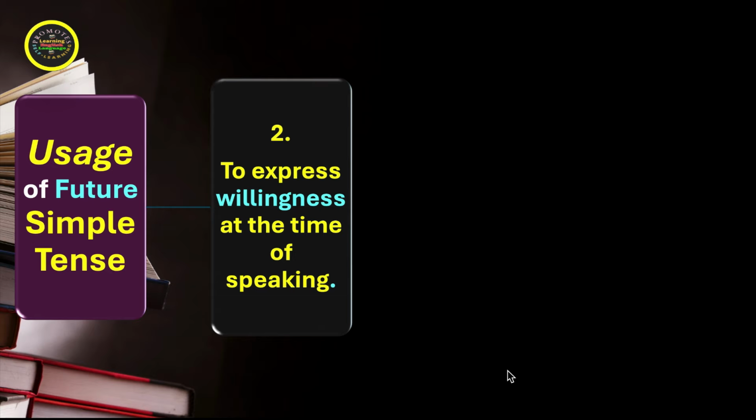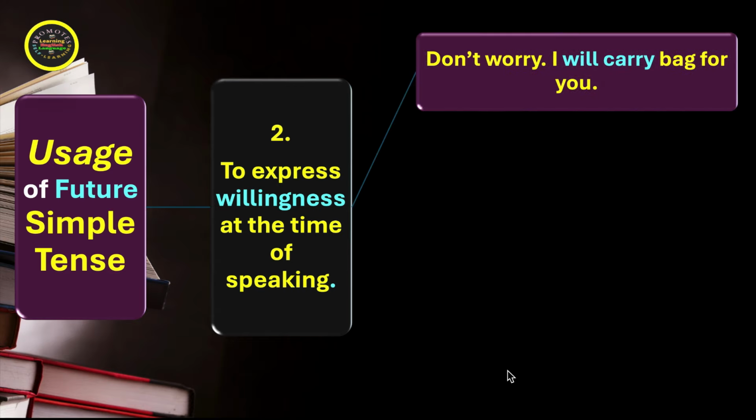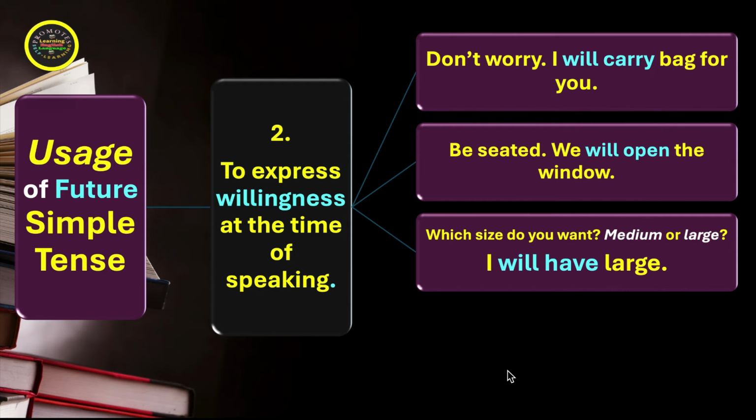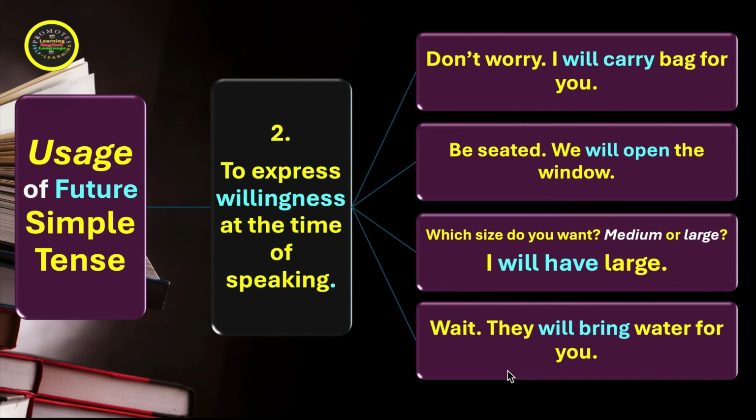We have the next usage of future simple tense, and the second point is to express willingness at the time of speaking. The structure is in the future tense, but the meaning is reflected at the time of speaking. Look at the examples. Don't worry, I will carry the bag for you, said at the time of speaking between two persons. Be seated, we will open the window. Next, which size do you want? Medium or large? I will have large. Wait, they will bring water for you. So what we notice in these examples is that the structure is future simple tense, but the meaning is reflected at the time of speaking.